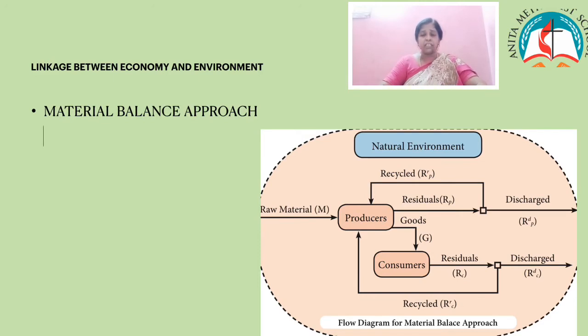In any production system, what goes in must come out. This is known as the material balance approach or the material balance principle. This material flow diagram implies that mass inputs must equal mass outputs.